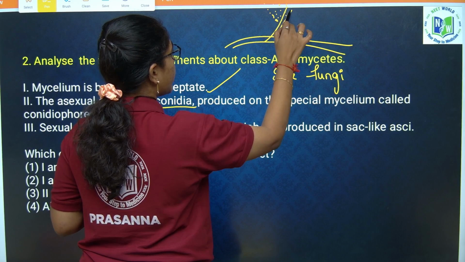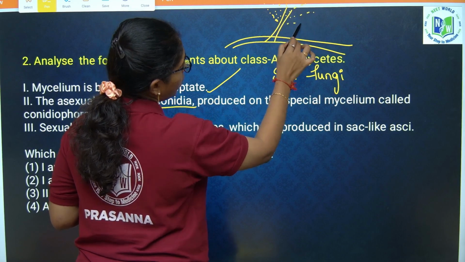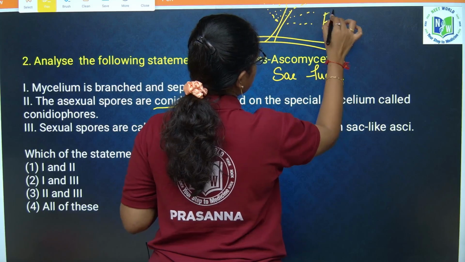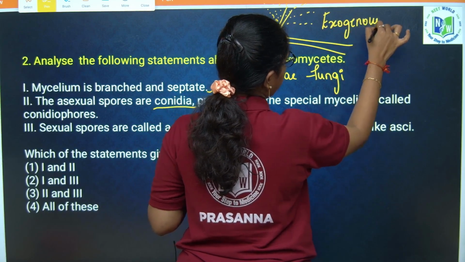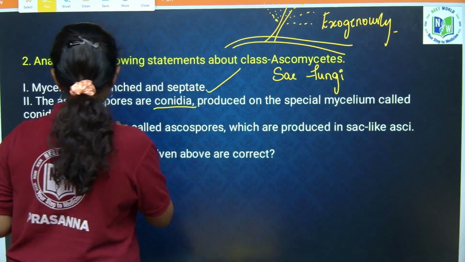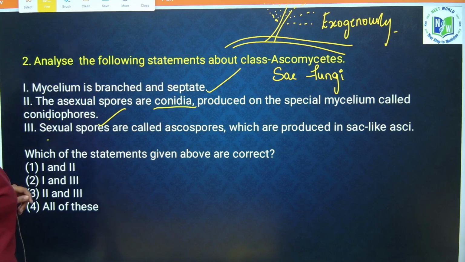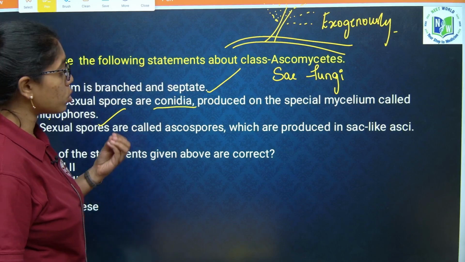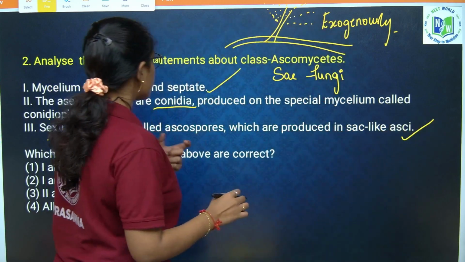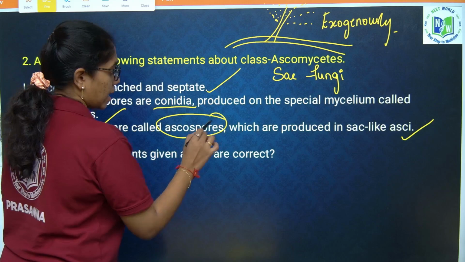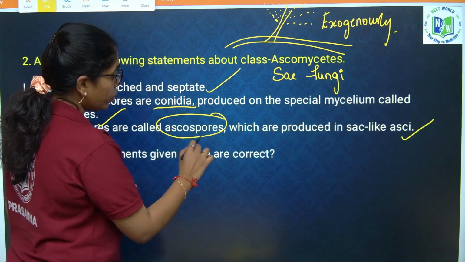They release conidia in what manner? They release conidia exogenously. Always do remember, they release conidia exogenously. Sexual spores are called ascospores, which are produced in sac-like asci, true.